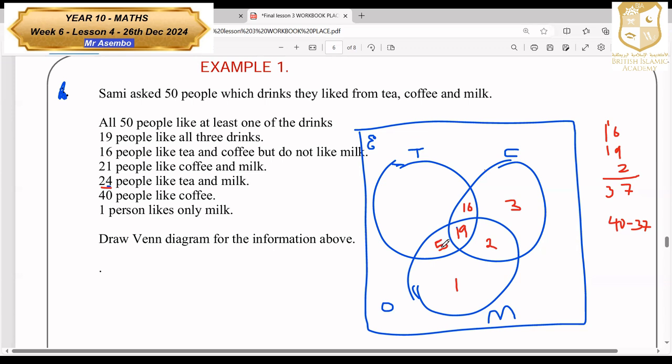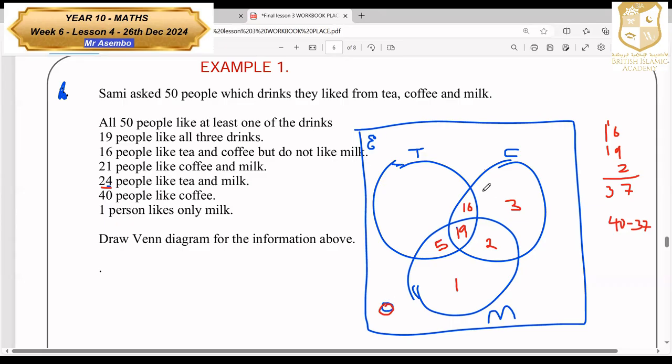Now, let's add and see if it's giving us 50. So whoever remains will be in the tea here, because we have already filled the coffee, we have already filled the milk. So what is remaining is in the tea. And there's nobody who does not like any of the 3 drinks. So the remaining universal is 0.